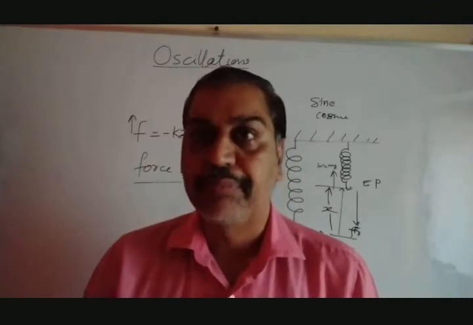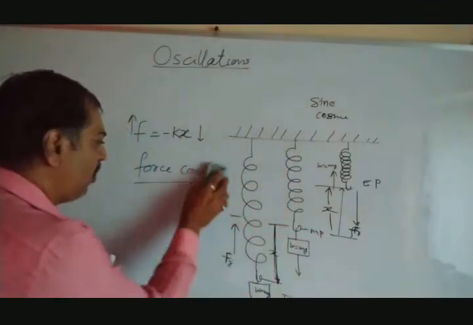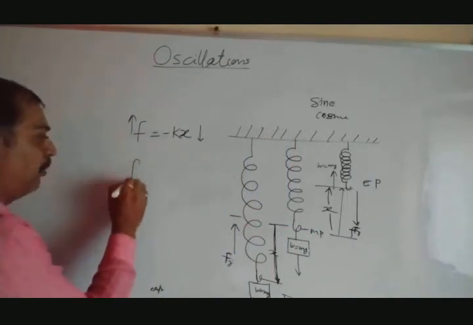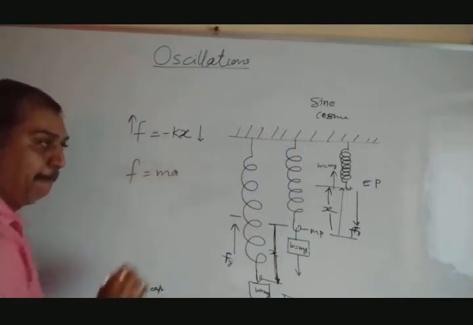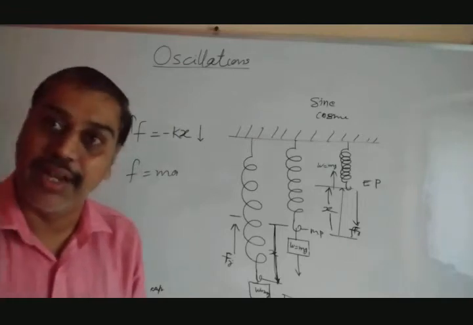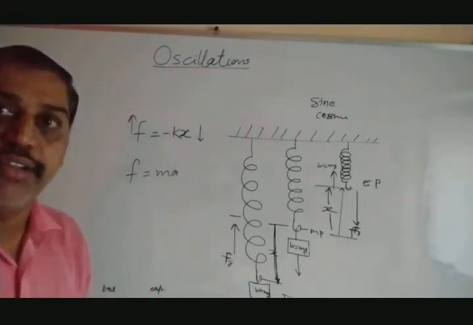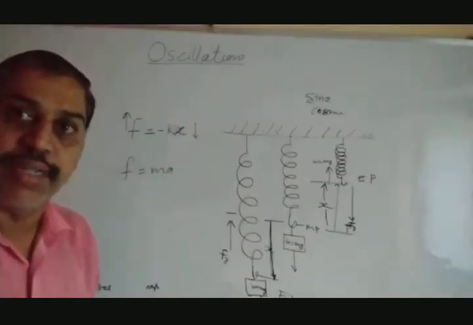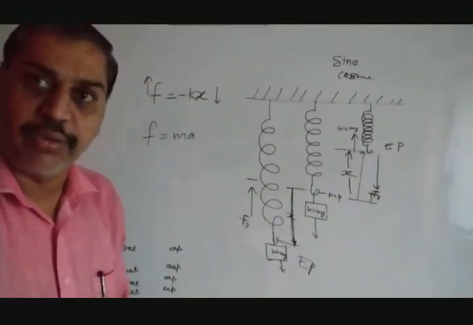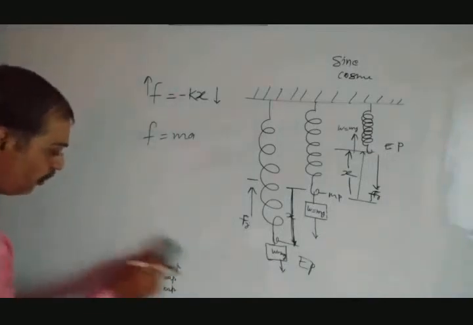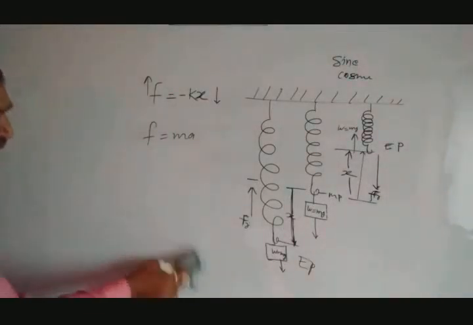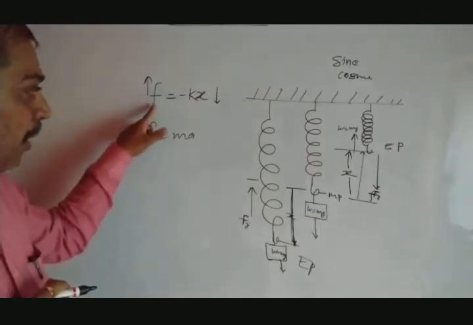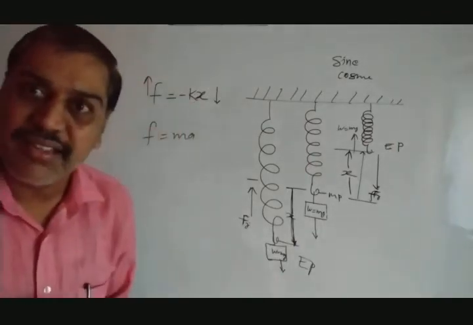Now, according to Newton's second law, we have one equation of force: F equal to ma, mass into acceleration. Now suppose I write the same thing, F equal to ma, but here F equal to minus kx.